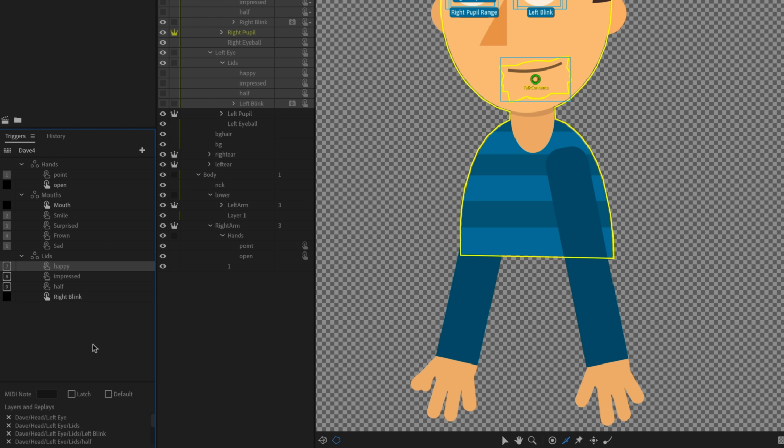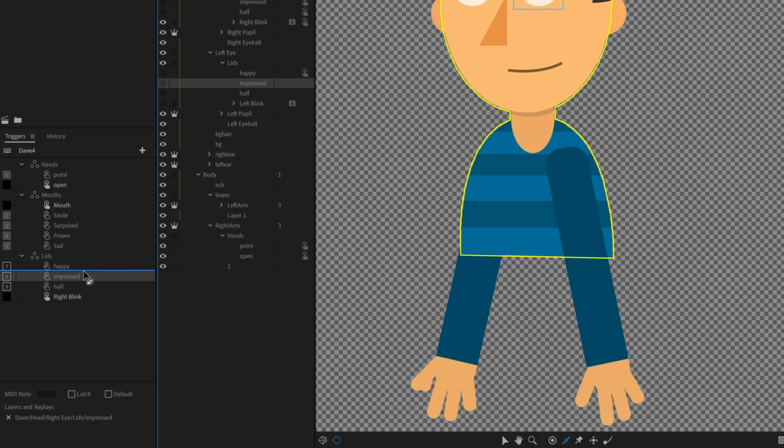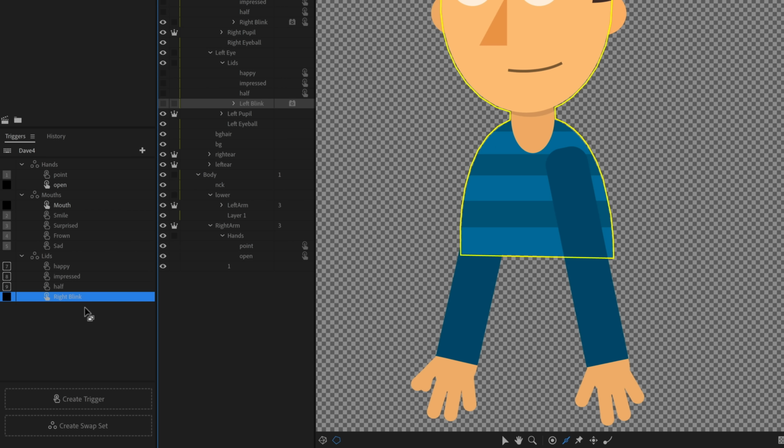That means all those things are going to be disappearing by default, but when I press this trigger, they'll all appear. That is not what I want, so I'm going to undo that, but you get the basic idea. Triggers can have as many layers, groups, whatever, added to them. Let's do the same thing for impressed. I'm going to drag the impressed layer over here, and with half, I'm going to do half. And finally, for the blink, I'm going to do the left blink as well.